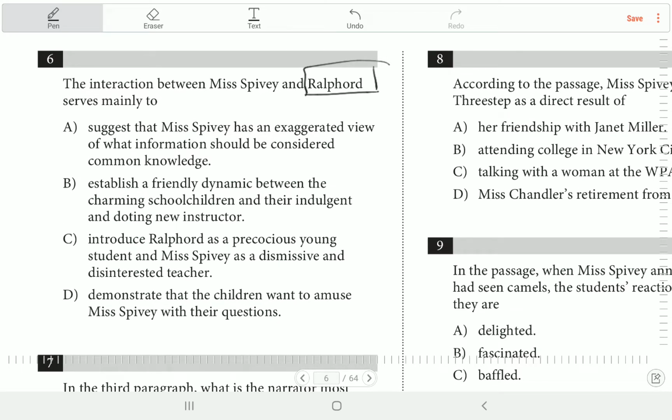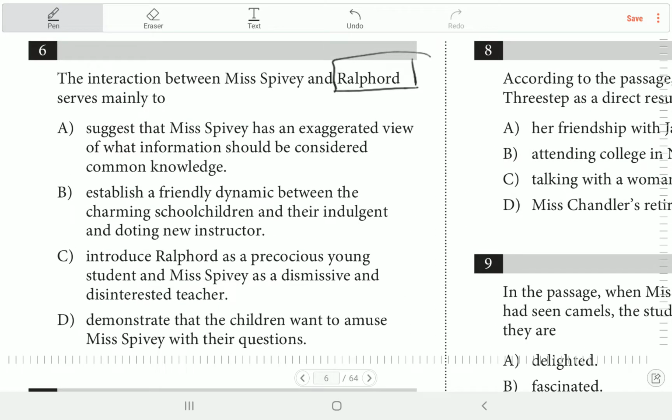A. Suggest that Miss Peavy has an exaggerated view of what information should be considered common knowledge. يعني ايه الكلام ده؟ exaggerated يعني مبالغة، يعني هي شايفة ان في حد عارف حاجة المفروض يبقى عارفها، بس هو يعني انا تصورت ان انت you know it. I expected that you know it, but you don't know it. فهنا ده بسميها exaggerated view of what information should be considered common knowledge. So I'm telling you something أنا فاكر إن هو بالنسبة لك common knowledge, but you don't know it.